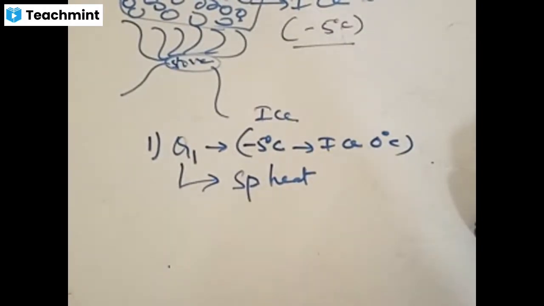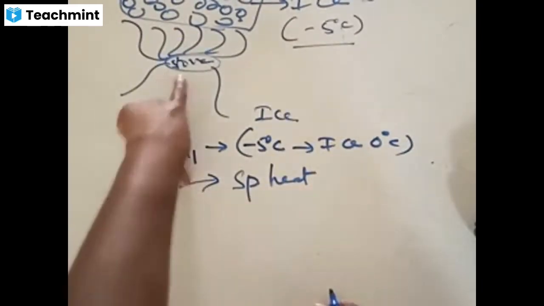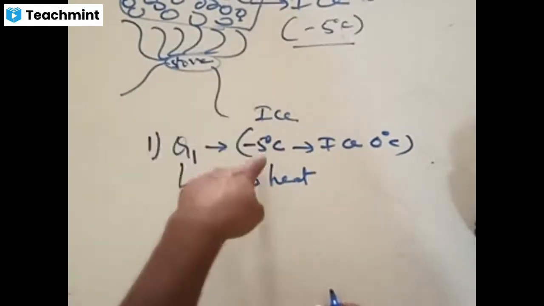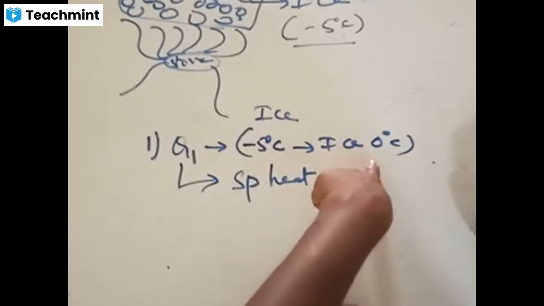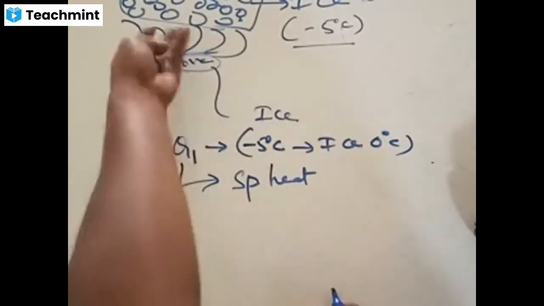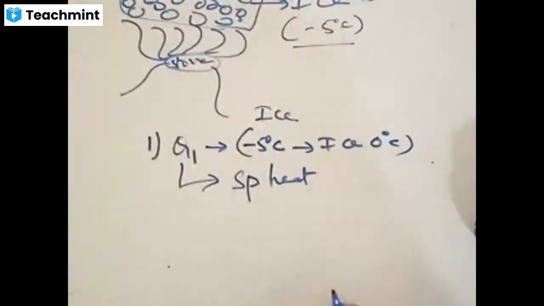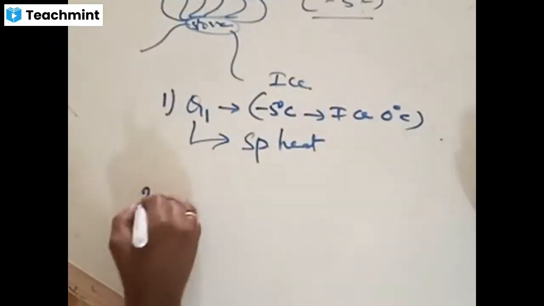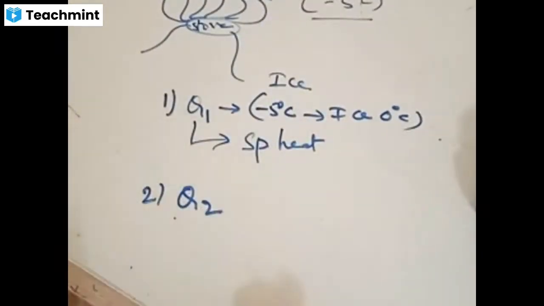the process is something like this. It's not directly converting from ice to water. We are dealing with the various steps involved inside. Initially, some of the heat supplied will be utilized by the ice to convert from -5 degrees Celsius to 0. That ice should first convert from minus to 0. Right? In the second step, what happens? Second step, let us say Q2 is the heat.